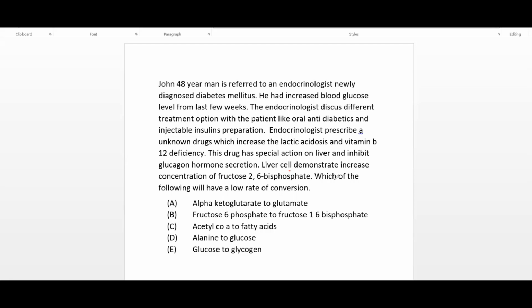So, before going to the right option for this question, we will discuss fructose 2,6 bisphosphate. Fructose 2,6 bisphosphate is an important regulator of glycolysis and gluconeogenesis.